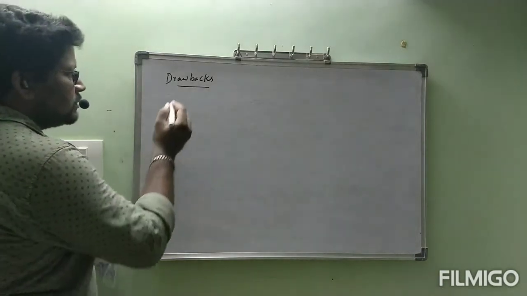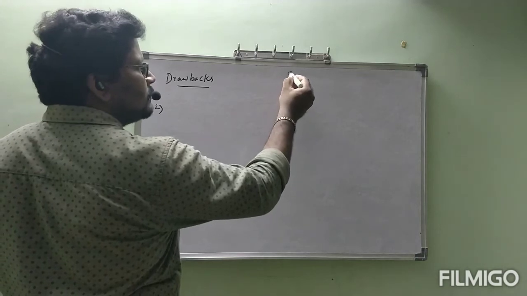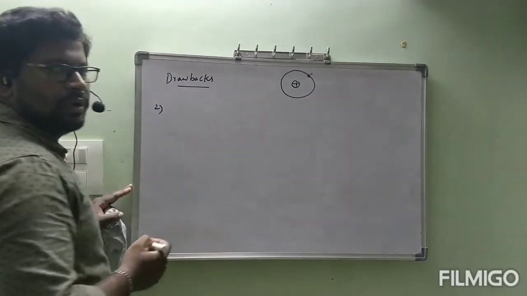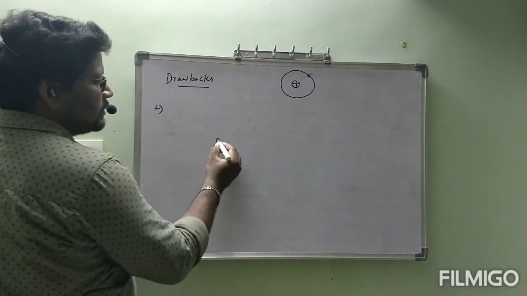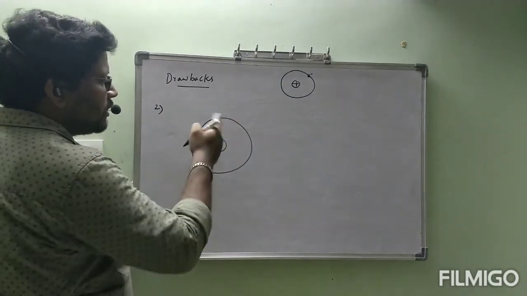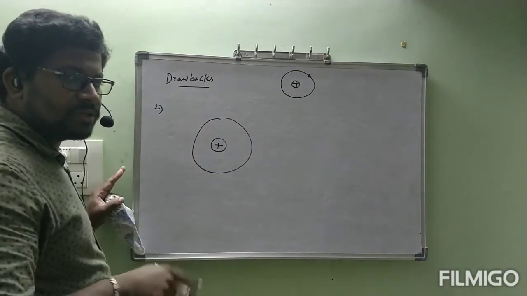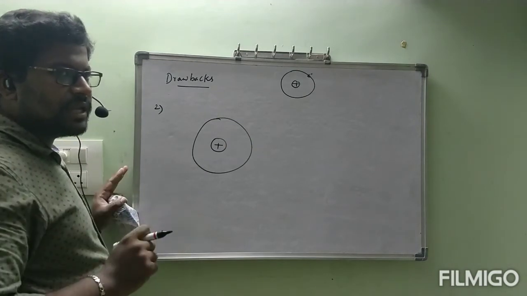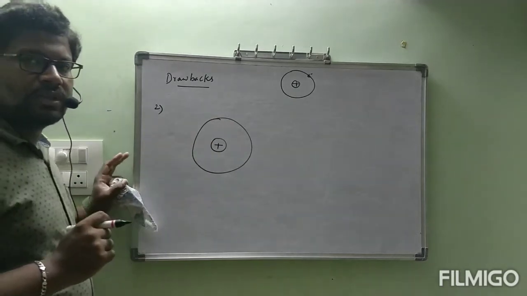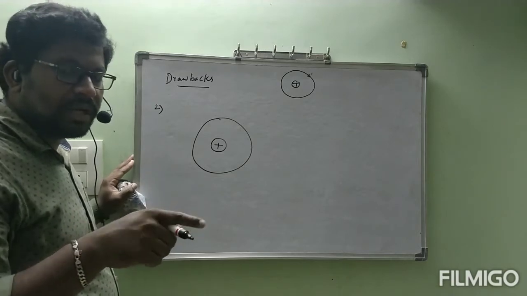Under the second drawback, let us see. This is the atom, this is the nucleus and this is the electron. According to the first drawback, the electron is going to lose energy. The question they asked was: without losing energy, how is the electron present in that orbit? It should not follow a circular path; it should follow a spiral path.